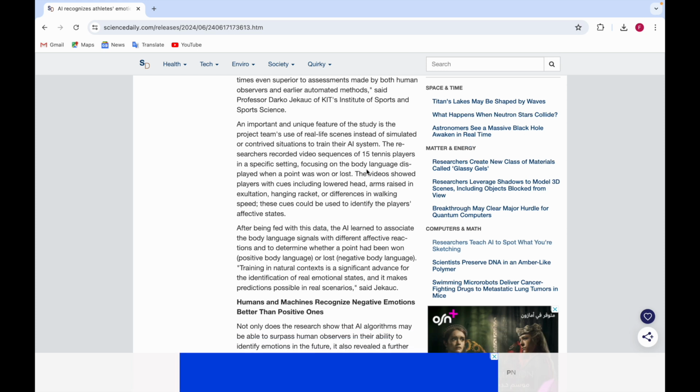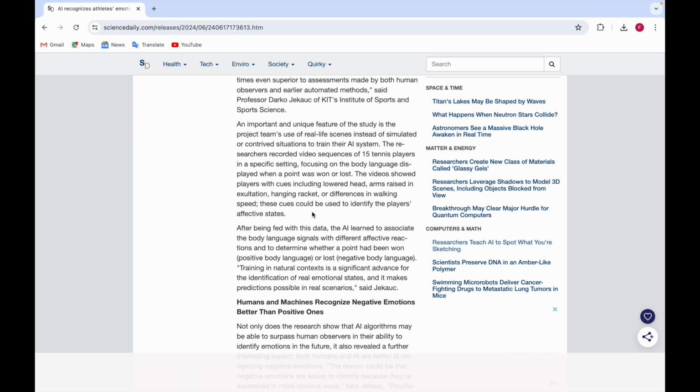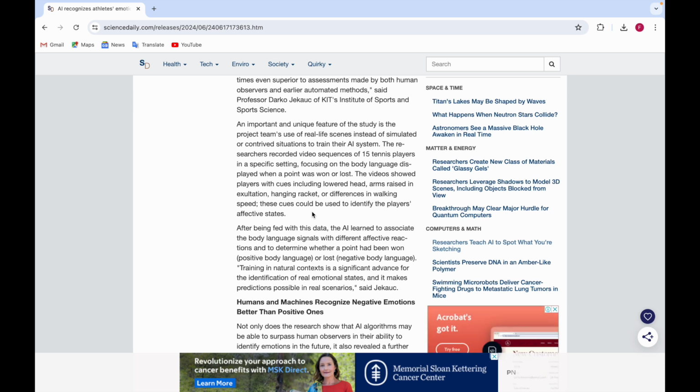In the videos that were recorded, the players showed lowered heads, arms raised in exultation, a hanging racket, and even differences in walking speed. These things were used to identify the players' affective states. Means they had the walking speed, the hanging racket, and how their arms were raised. Those were all the points they fed to the data.